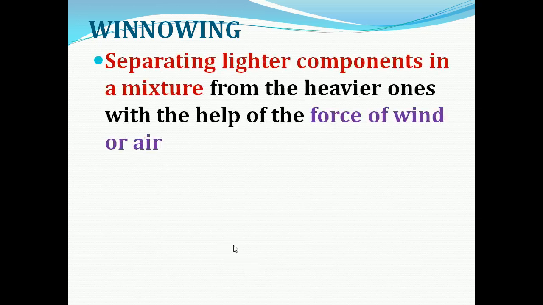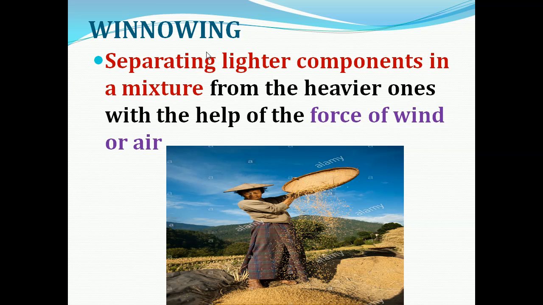The next method to separate the components of a mixture is winnowing. Winnowing is a method of separating the lighter components in a mixture from the heavier ones with the help of the force of wind or air. With the help of wind or air, we can separate the lighter components from the heavier ones. That is called winnowing. Here you can see the woman is winnowing.